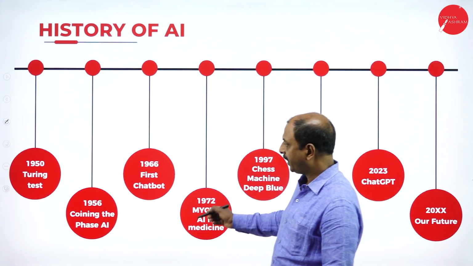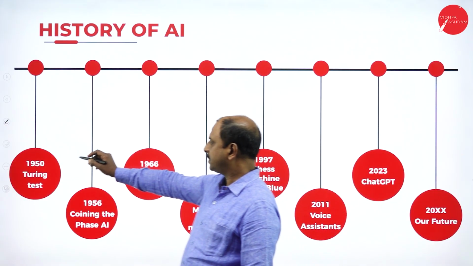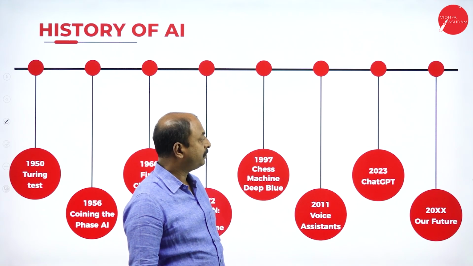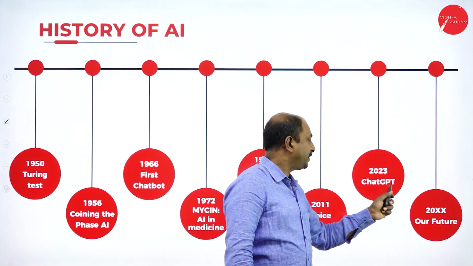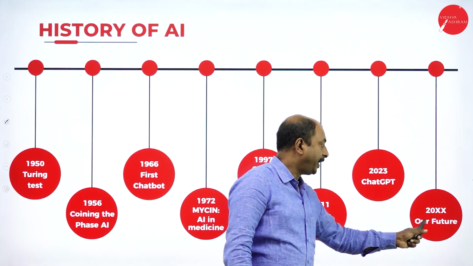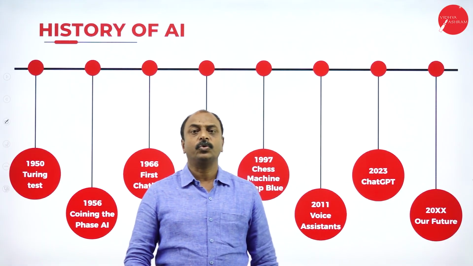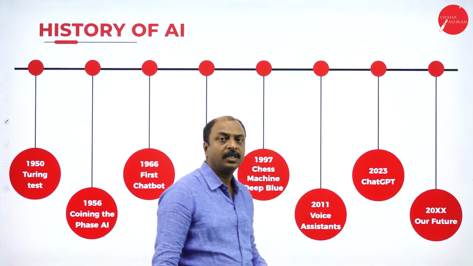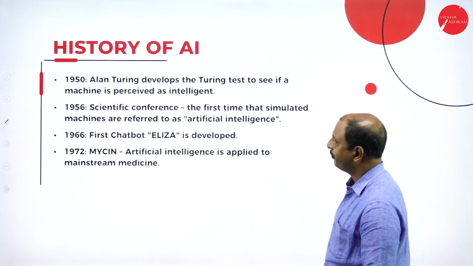If you look at the slide, at the beginning, this is the Turing test. It was the beginning of AI systems, and now you know what ChatGPT is as of today, and we cannot expect what the future of AI would be. So let us see these inventions or developments one by one.